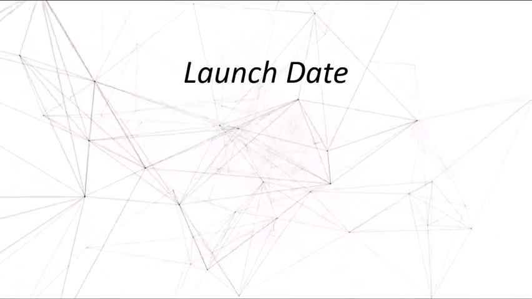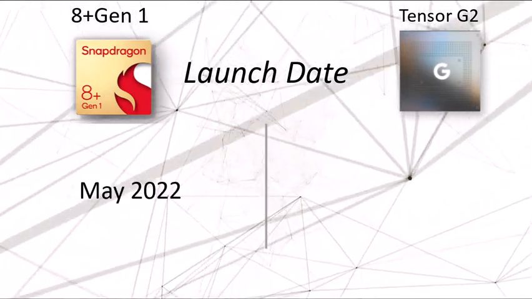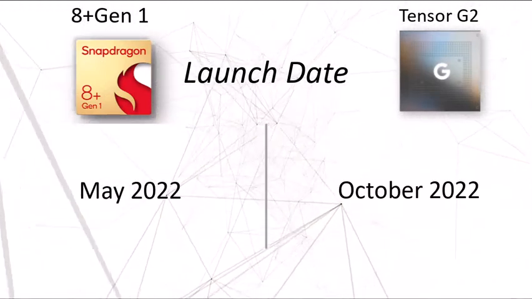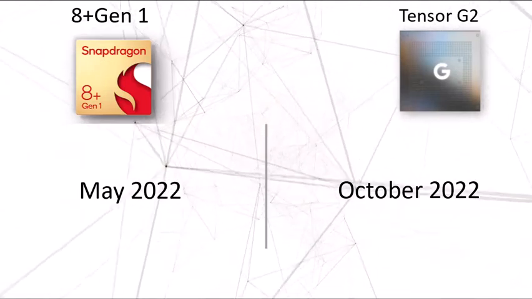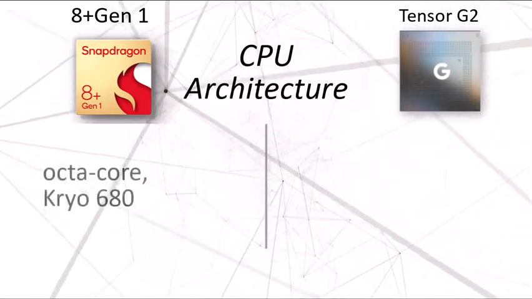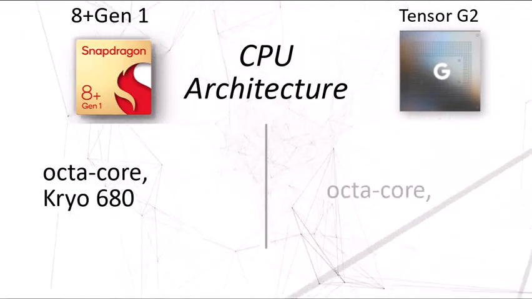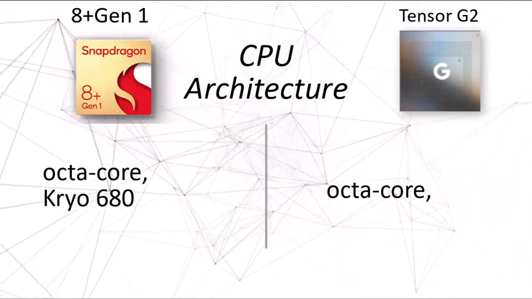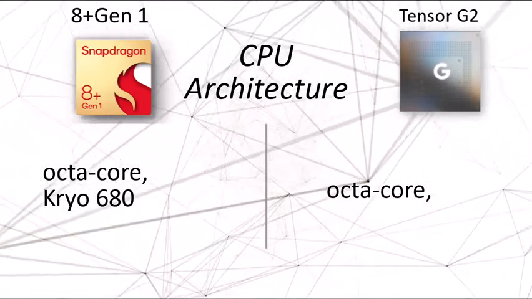Now, the very first thing is the launch date. The Tensor G2 is the latest processor, launched in October 2022, whereas the Snapdragon was launched in May 2022. Moving forward with the CPU architecture, the 8 Plus Gen 1 comes with the octa-core Kryo 680, whereas the Tensor does not exactly specify what octa-core processor it uses.